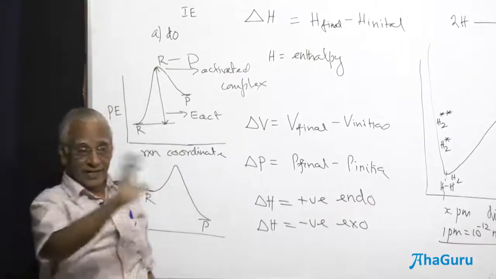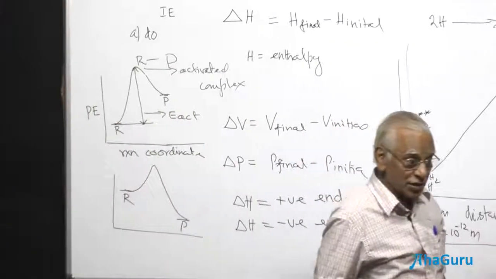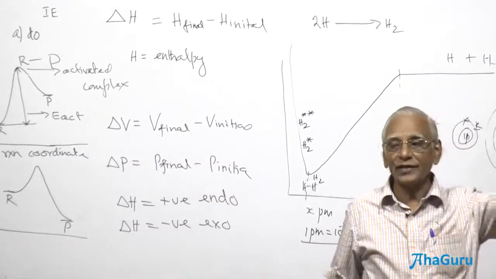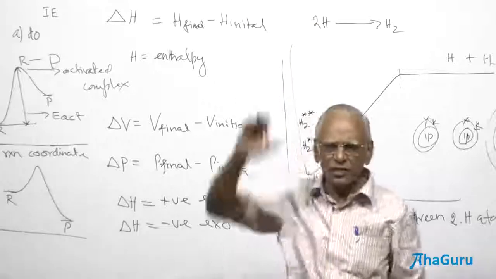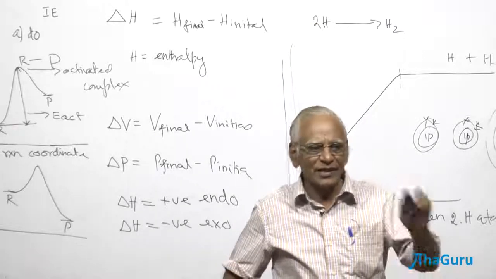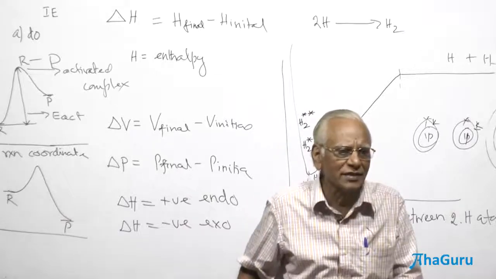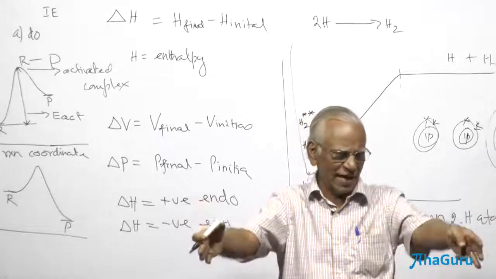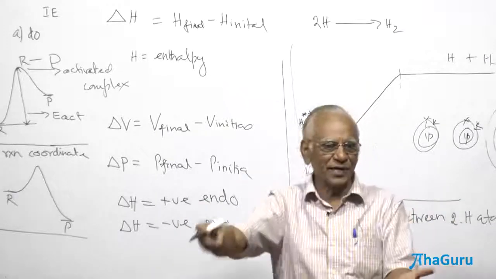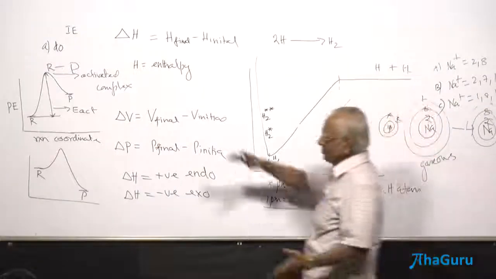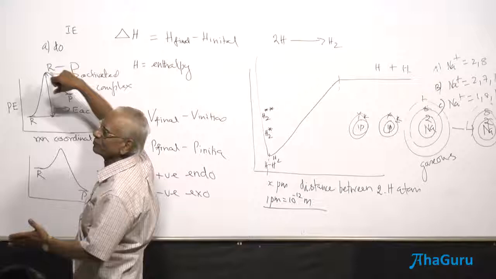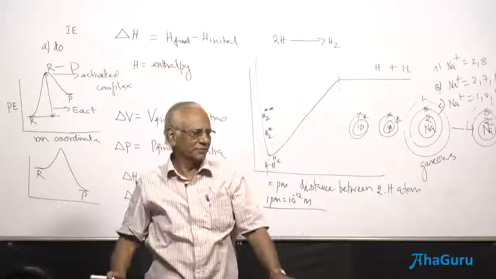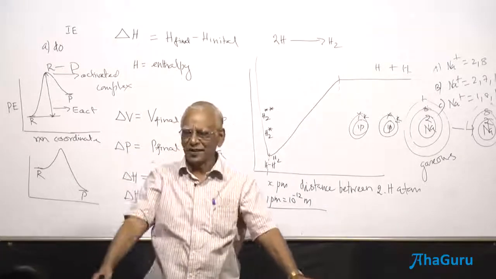So what is the relation between reaction rate and the activation energy? Higher the activation energy, faster the reaction or slower the reaction? Slower the reaction, because the hill becomes taller and taller. When the hill becomes taller and taller, not many molecules are able to cross the hill. When the hill becomes smaller and smaller, most of the molecules are able to. What is the rate after all? The number of molecules converted to product per unit time. When the mountain becomes bigger, only very few molecules are able to cross. So activation energy increases, and the food is preserved. That is the job of a preservative.